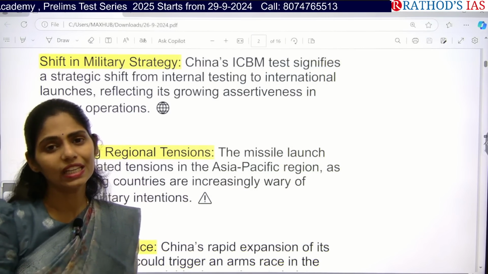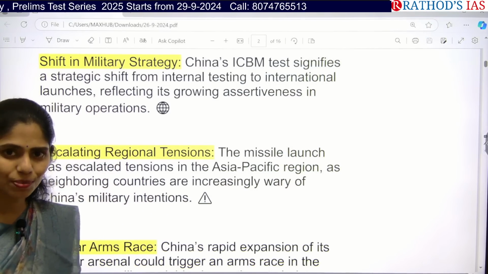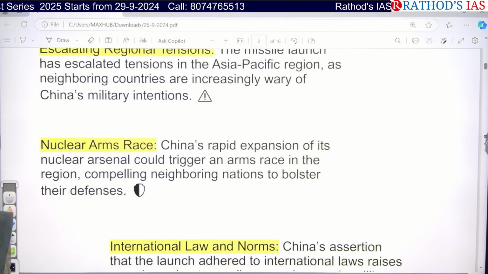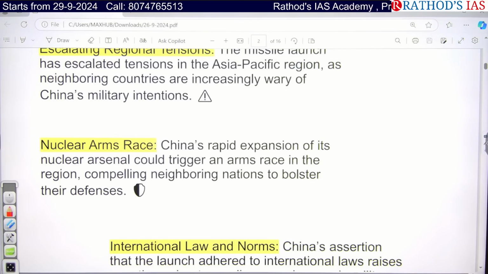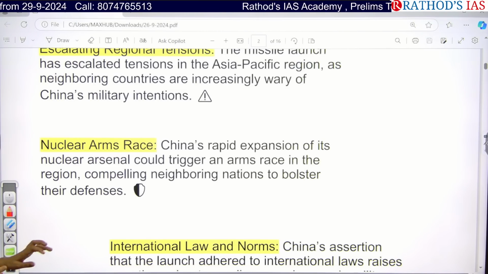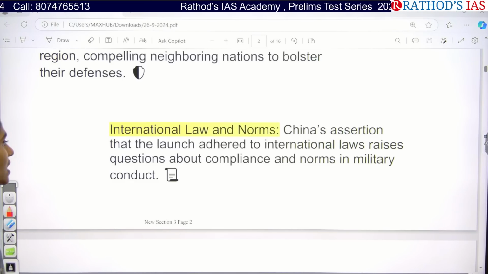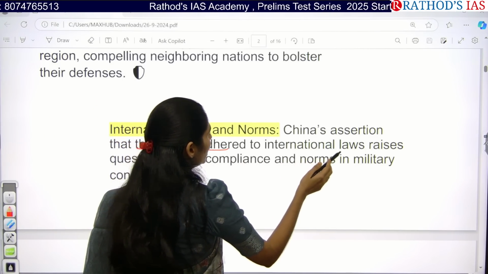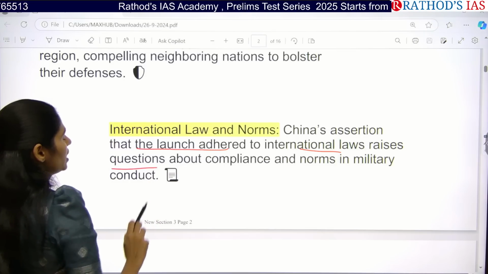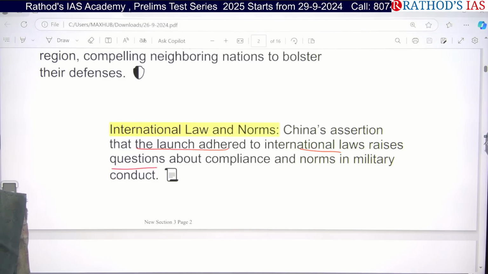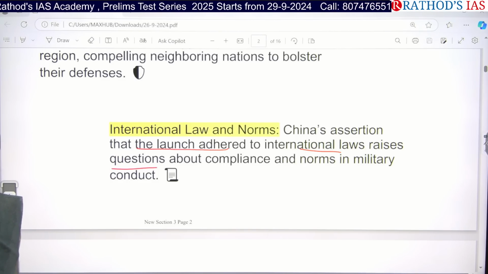That may lead to increasing tensions between these countries in the Indo-Pacific region. And students, we can understand that China is coming with rapid expansion of its nuclear arsenals and wants to move forward in this arms race in the region. And if you see what international laws and norms are there, China's assertion that launch other two international laws raises the question: are we following these laws or not, yes or no? So China is doing this kind of test, whether they are violating international laws or not.